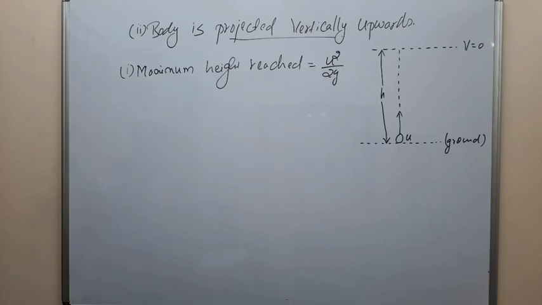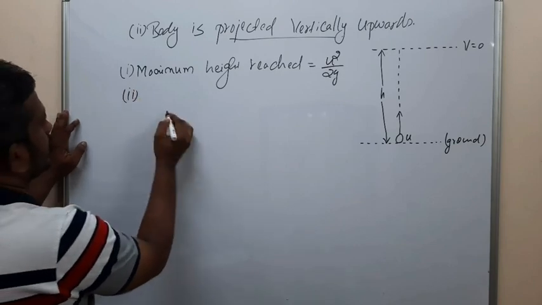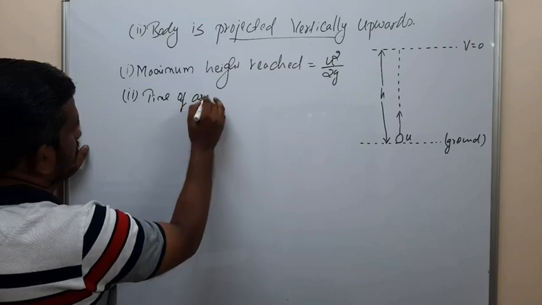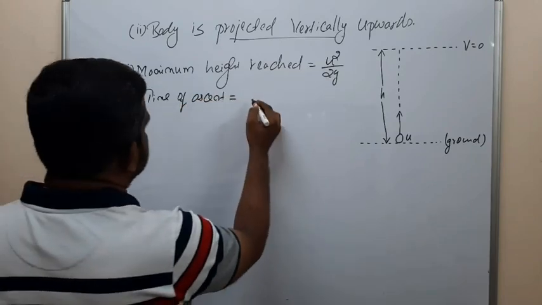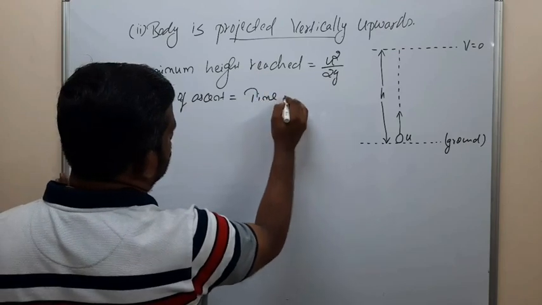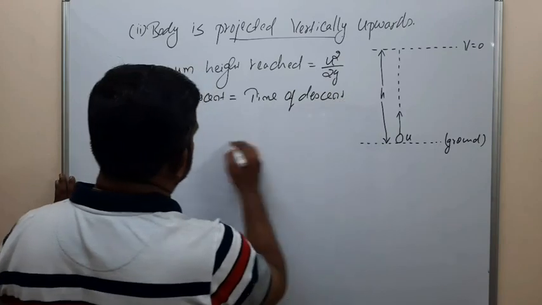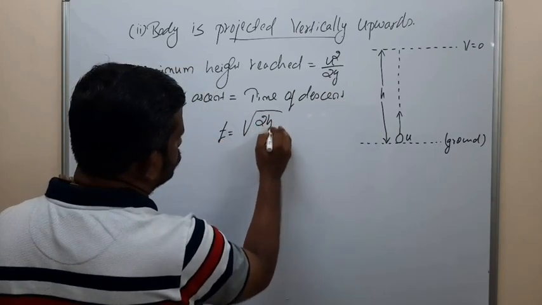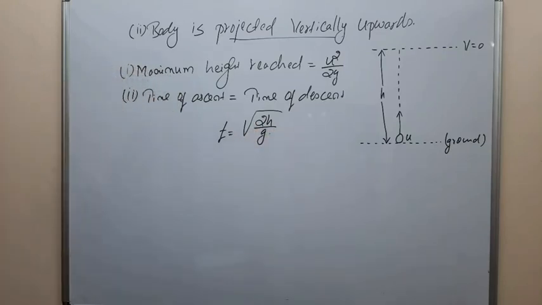Second, time of ascent is equal to time of descent. That is t is equal to root of 2h by g.